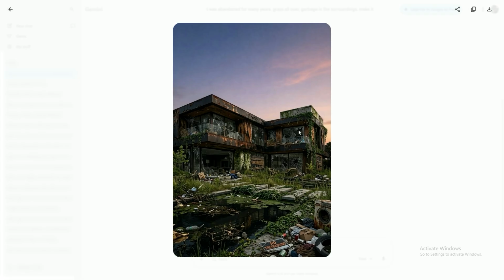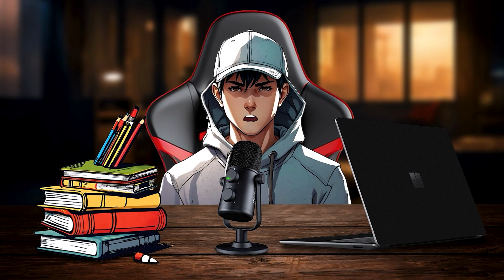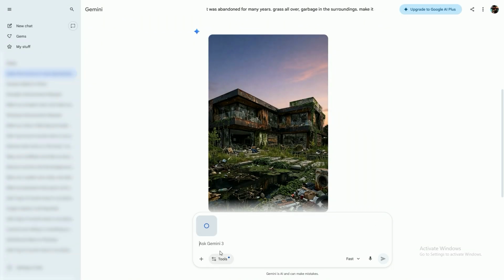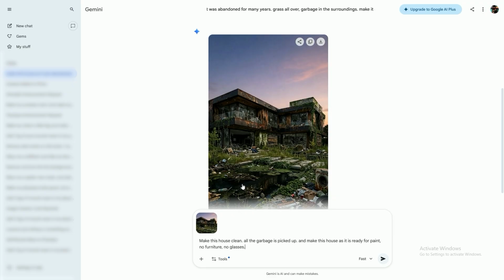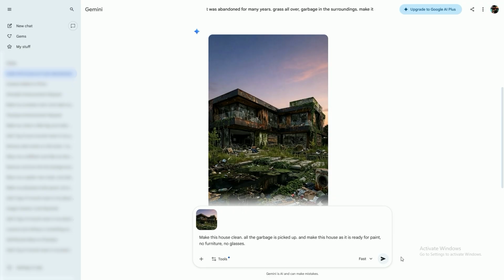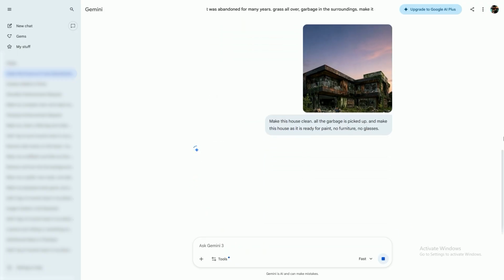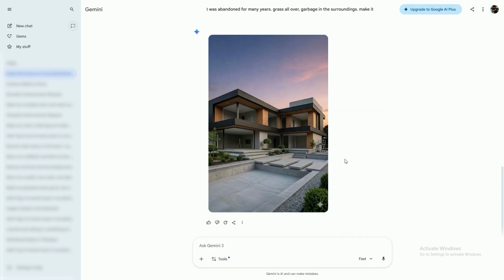Try generating 2 to 3 variations if needed, since Gemini usually gives limited free generations per day, but the quality is really good. Now download the best result and upload that abandoned image again into Gemini. This time, change the prompt to create a mid-renovation stage where the house looks under construction with unfinished walls, tools around, and partial paint, so it feels like work is in progress. Generate and save this second image as well.